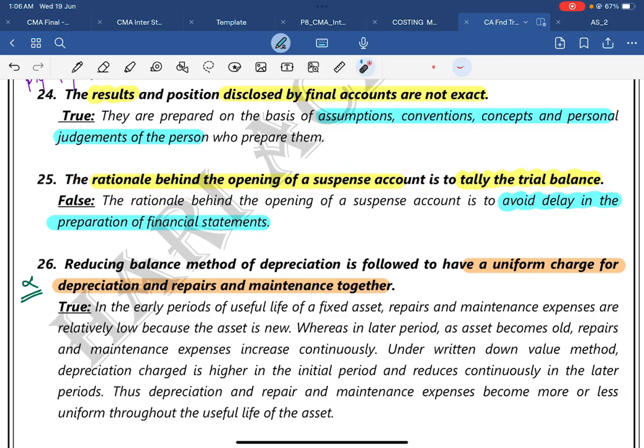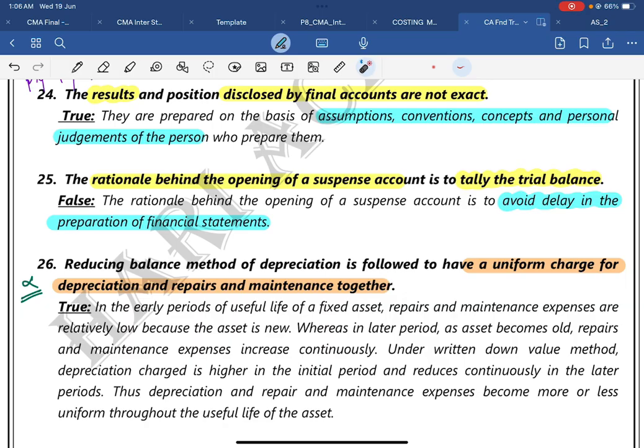No, it is not to tally a trial balance. The rationale behind opening a suspense account is to avoid a delay in the preparation of financial statements only. It is not to tally the trial balance. We are preparing a suspense account only to avoid a delay in the preparation of the financial statements.